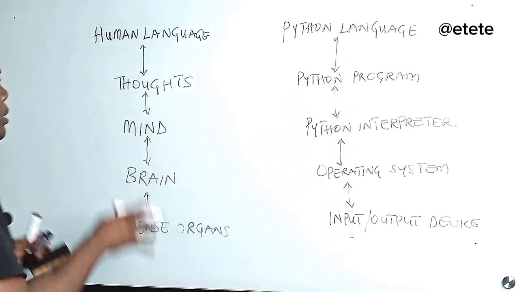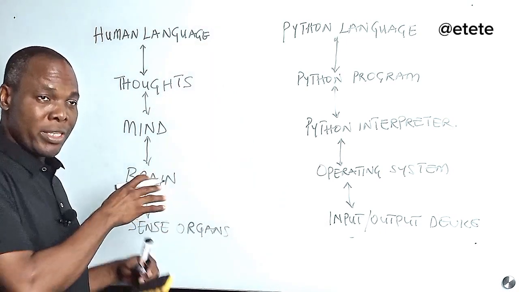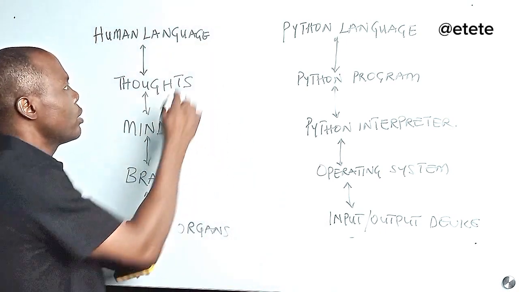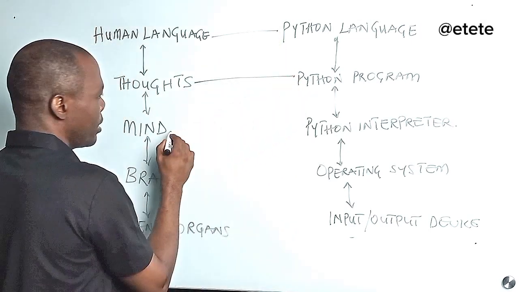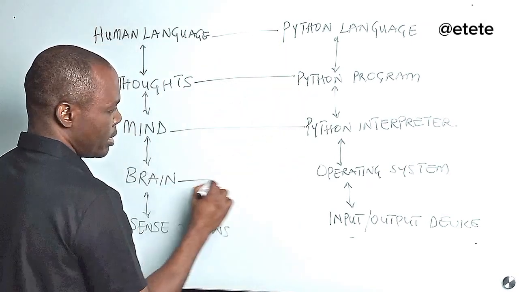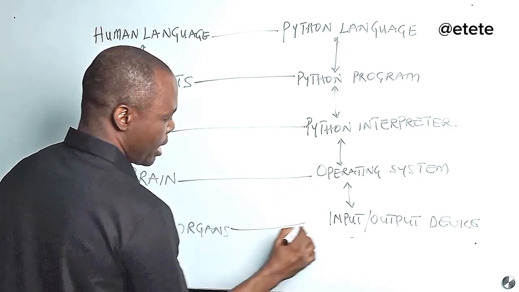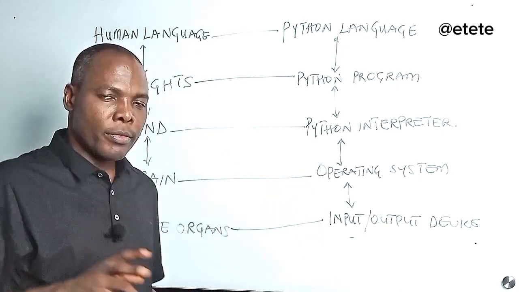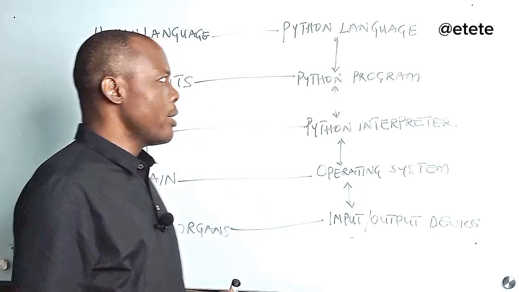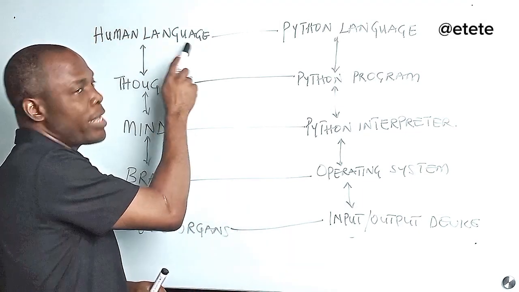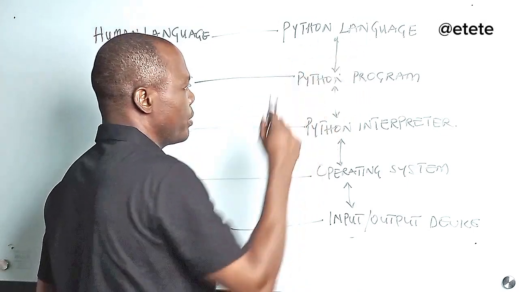All right. So this is the comparison, the analogy I want to give to you. In this one, we go this way. In this one, we go this way. So this is the analogy I want to give to you. Now, this is the human language. This is Python language.